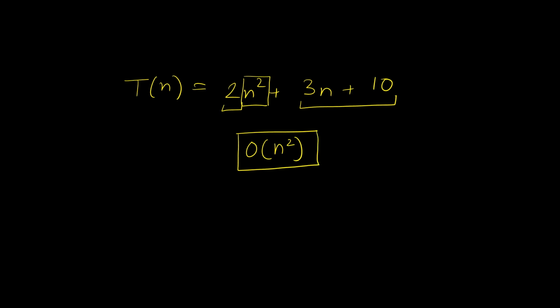Why are we ignoring these terms? For very large values of n, the lower degree terms as well as the coefficient of the highest degree term become insignificant. So we only consider the highest degree term. Now another question arises. Why is time complexity so important?